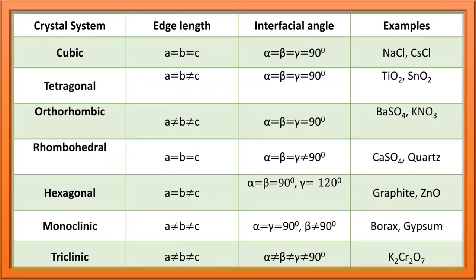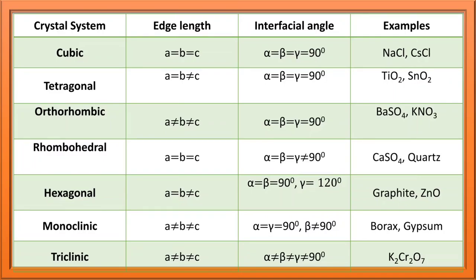Now you see guys, we are going to talk about the 7 crystal systems, and afterwards we'll discuss the MCQs on the 7 crystal systems. See guys, how to remember all the edge lengths and interfacial angles by the trick CT or HMT. You have to remember like this: CT or HMT. C for cubic, T for tetragonal, O for orthorhombic, R for rhombohedral, HMT: H for hexagonal, M for monoclinic, and the last T is for triclinic.